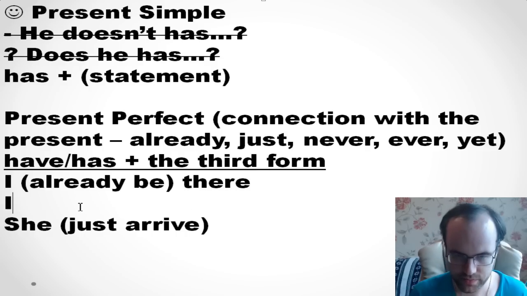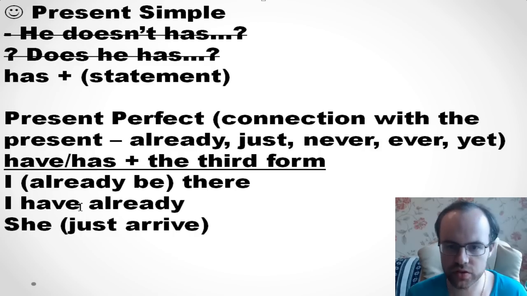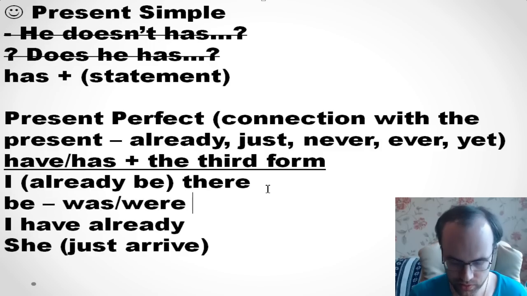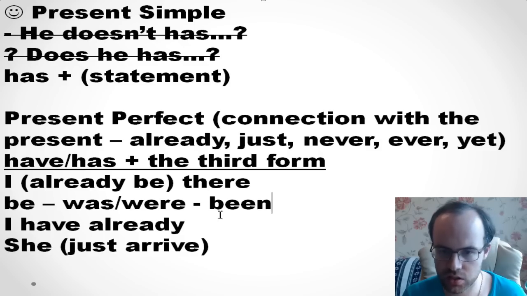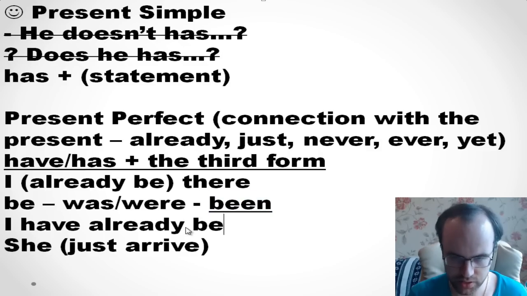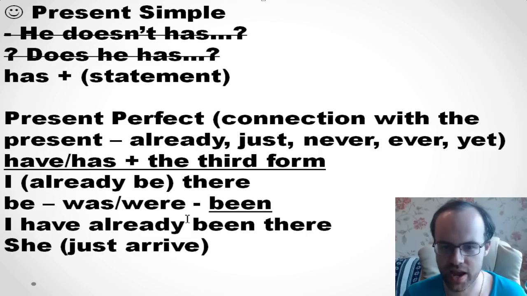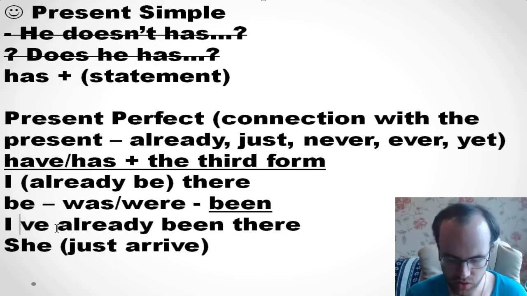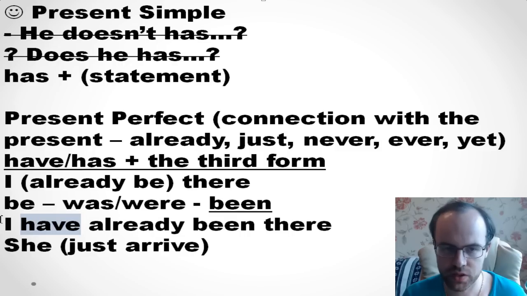So I have, already we put it in the middle, and the third form of be. You know be, was, were, and been is the third form. So we need it, and we'll say I have already been there. Or I can say shortly, I've already been there. It's also okay. Well done, my friends. Congratulations. And so what about the second one?